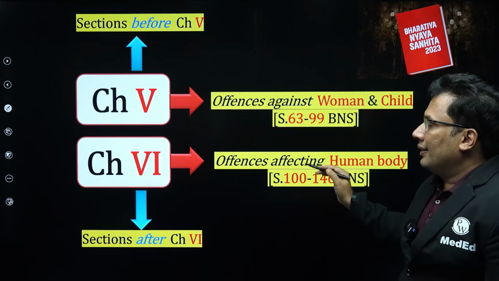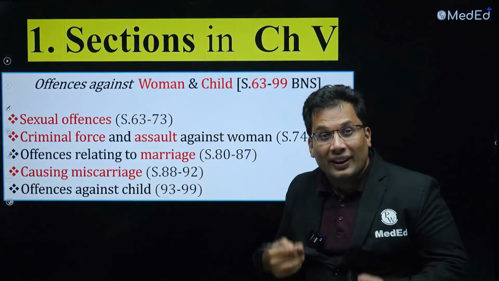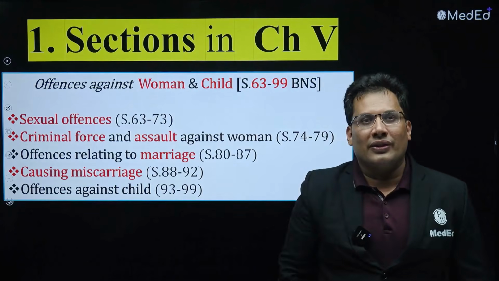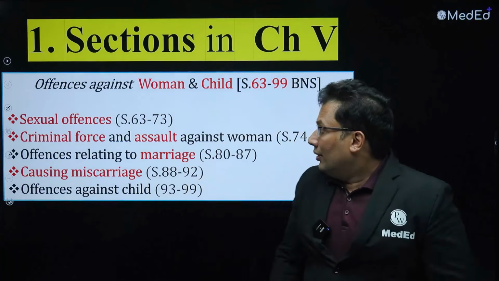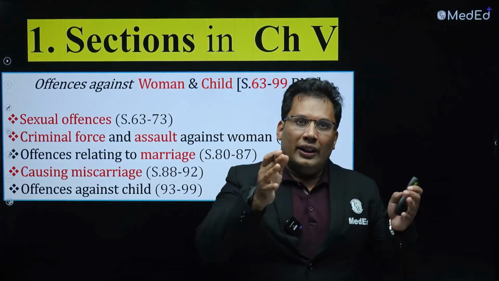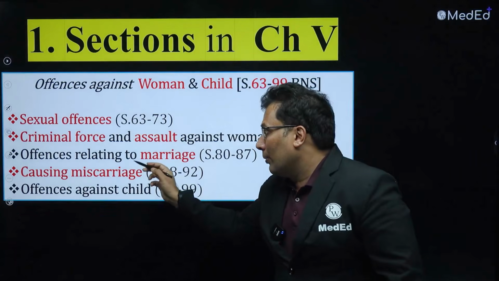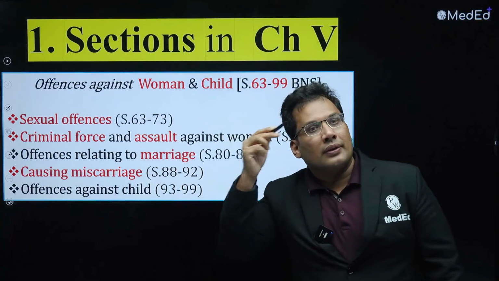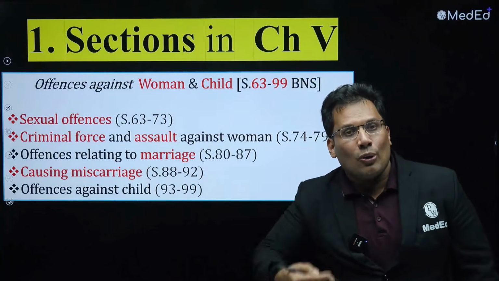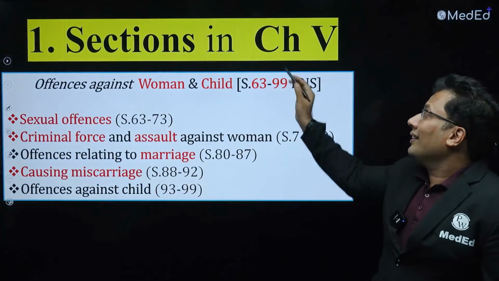Yes. Now let's start with the sections in relation with chapter 5. Why does it include sexual offences? Can you name one common sexual offence? Rape. Criminal force: can you name one common criminal force? Indecent assault, molestation. Can you name one common offence related to marriage? Dowry death. Can you name one miscarriage? Criminal abortion with consent, without consent. So these are all important in chapter 5.